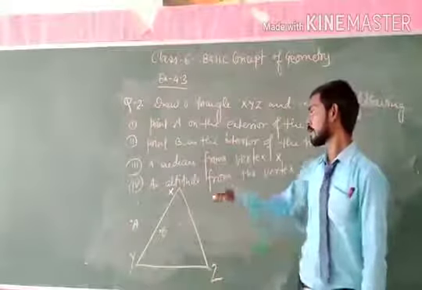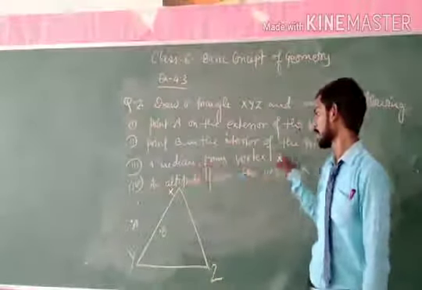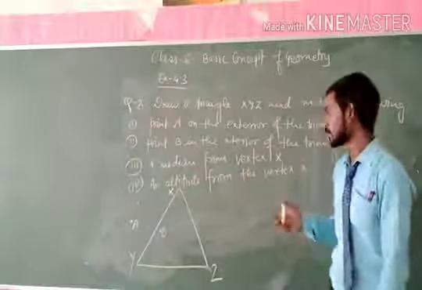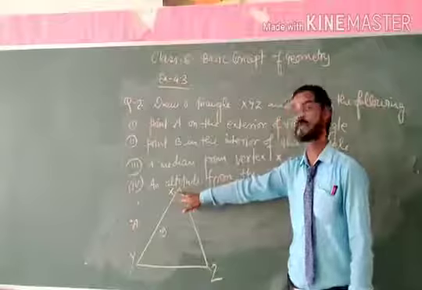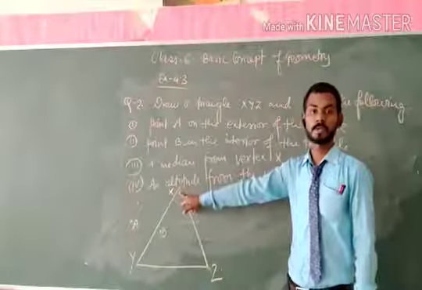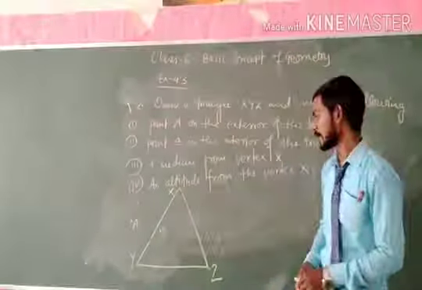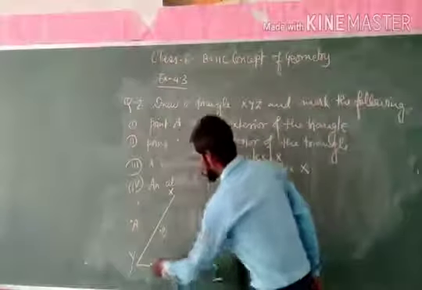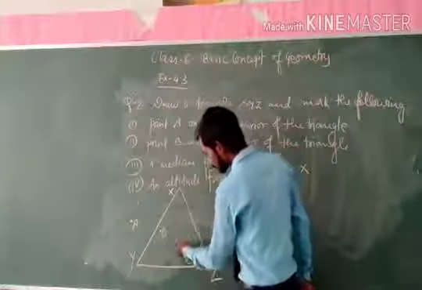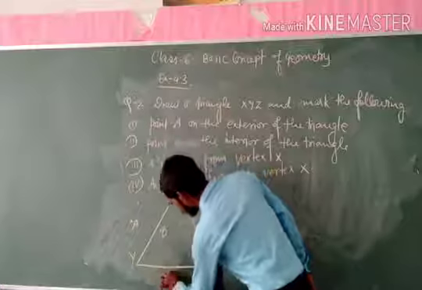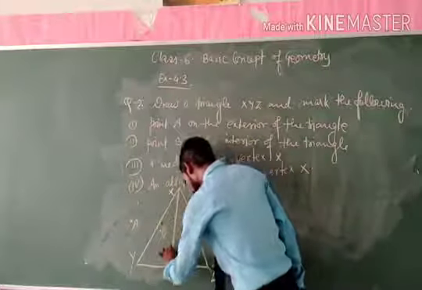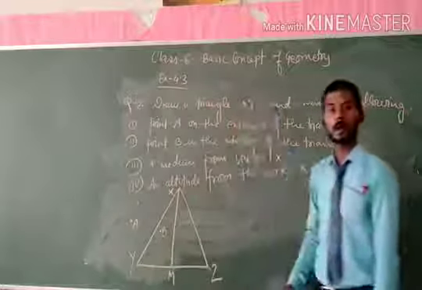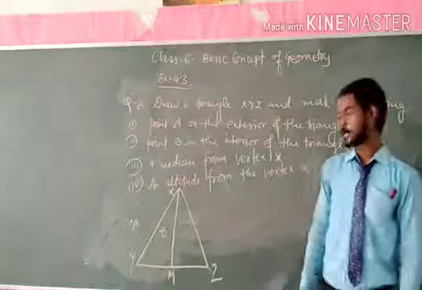In the third, a median from vertex X. So we have to draw the median from the vertex X. As we know that if M be the midpoint of the side YZ, then the line segment XM is the median of the triangle XYZ.